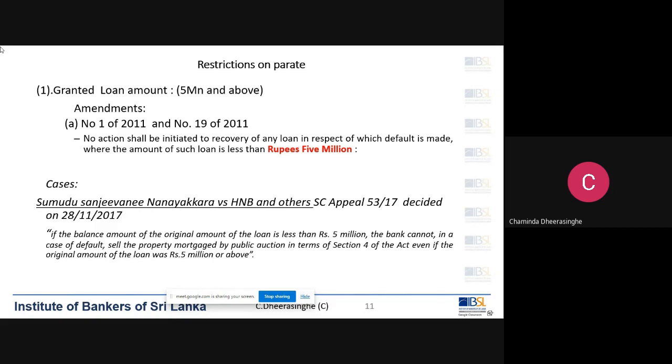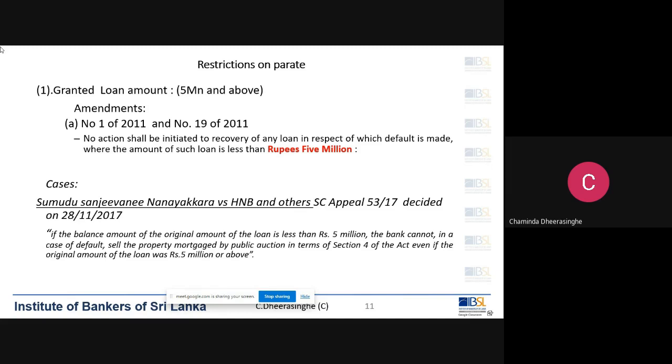It is like a first-party mortgage because the managing director and the business are the same. So Mr. Jayawardena has benefited from the loan obtained by the company. It's like this. Under the Companies Act today, we can have a single director company. So I form a company, I'm the sole director, and my company obtains a loan, and I mortgage my personal property to the bank.